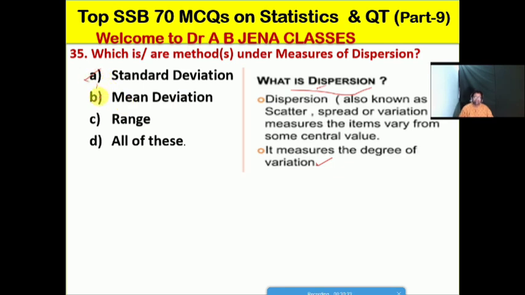Whether A standard deviation, B mean deviation, C range, D all of these. Friends, so D is the right option for this MCQ. So standard deviation as well as the mean deviation as well as the range are the methods under the measures of dispersion. So D is the right option for this MCQ.